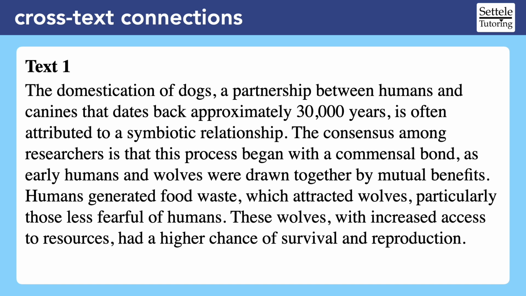The domestication of dogs, a partnership between humans and canines that dates back approximately 30,000 years, is often attributed to a symbiotic relationship. The consensus among researchers is that this process began with a commensal bond, as early humans and wolves were drawn together by mutual benefits.